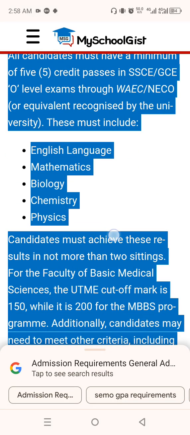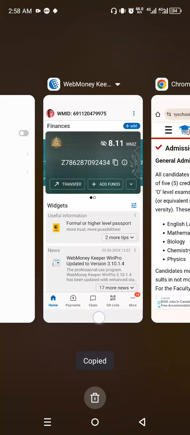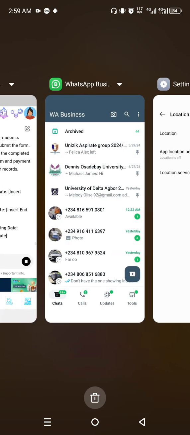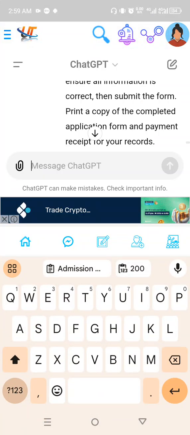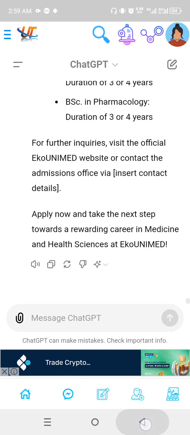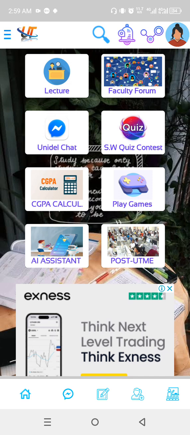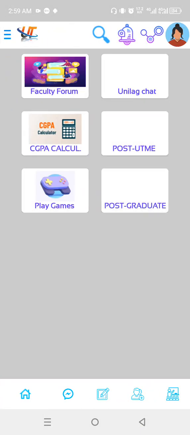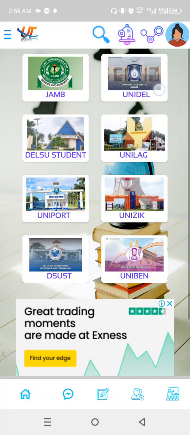When you copy it, you move to this app called Student Companion here. Move to this app, and you can use the AI editor on the app. You can download the app from Play Store, Student Companion. You open the app, you can click on Unidale or Unilag, anyone you want to click on. But you just click on Unidale here.